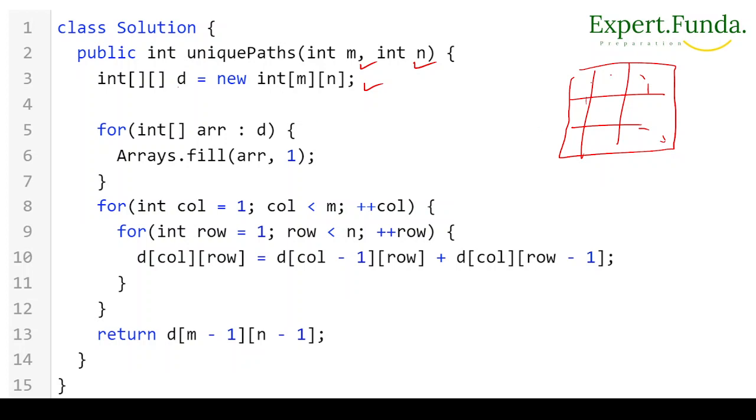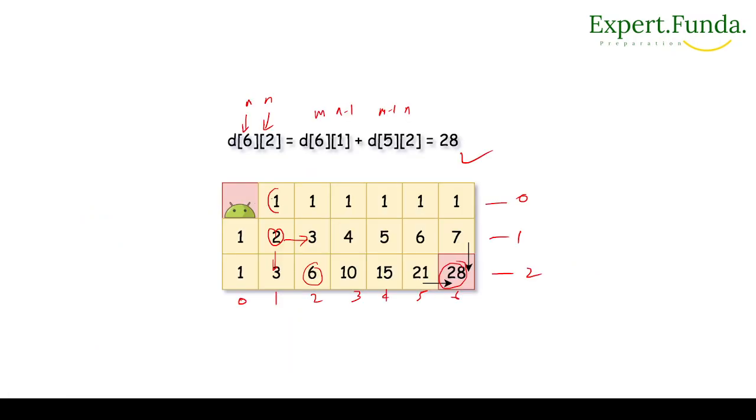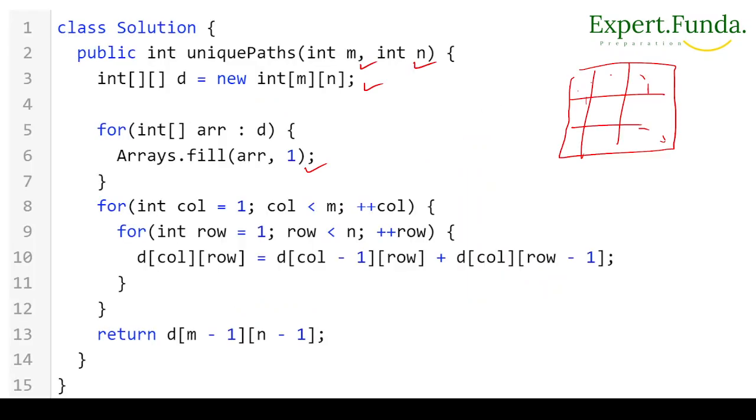Initially we will fill it with 1 as the data, because initially we don't have anything, but this is 1. As you can see, initially we have 1. So we will fill all the data and we will calculate here, increasing like this. Initially we have 1 1 1 like this. So we'll calculate this one and 2 will come as the value here.